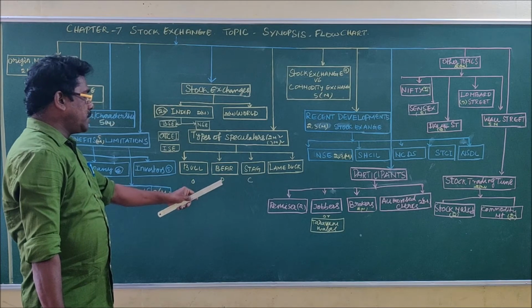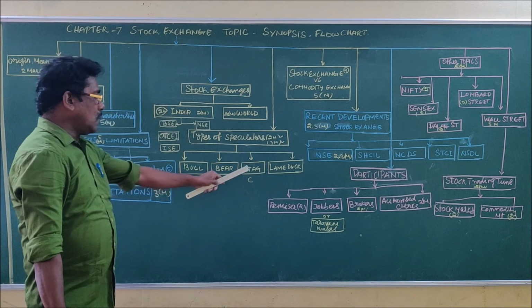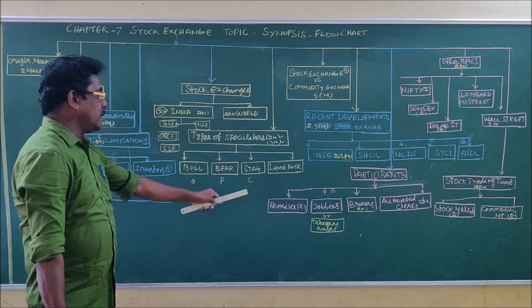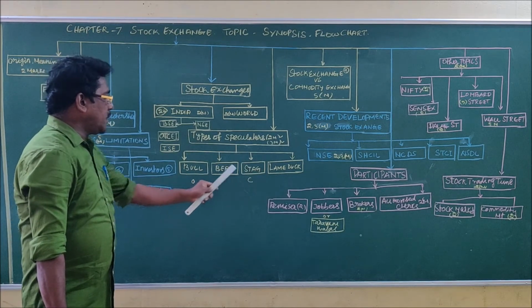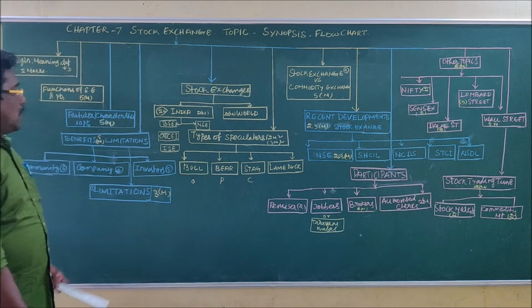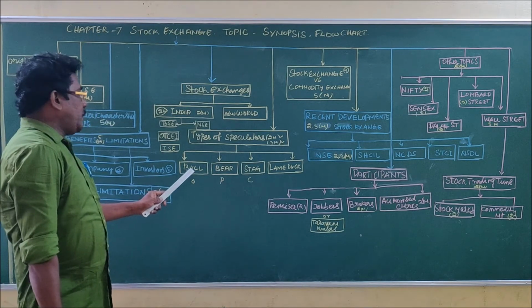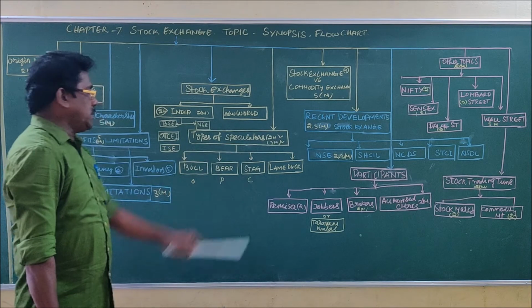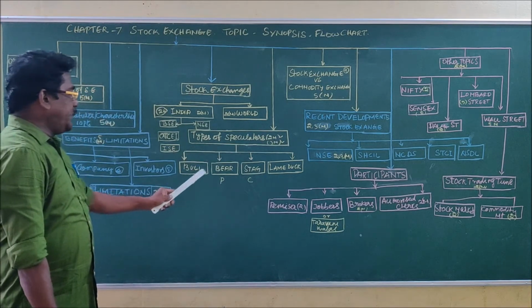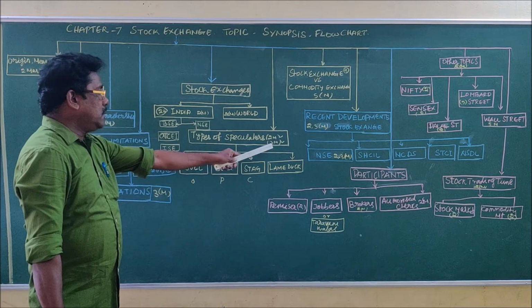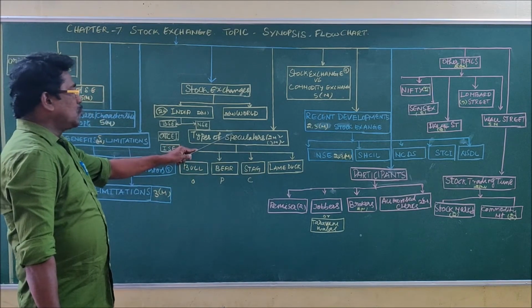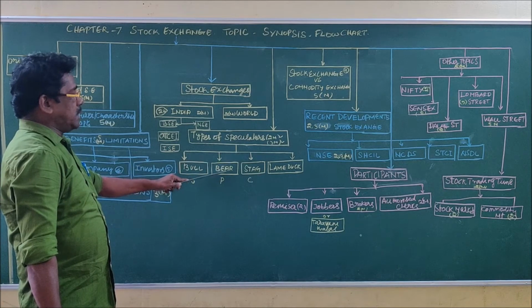Bear is a pessimistic speculator. Stag is a cautious speculator as well as a premium hunter. So there are 4 types of speculators. Out of the 4 speculators, if anyone is asked, it will be a 2 mark question. If you have to write any 2, that will be asked in the 3 mark questions. So this topic is very important for 2 mark as well as 3 mark questions.